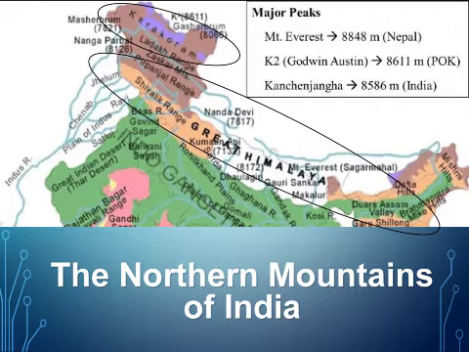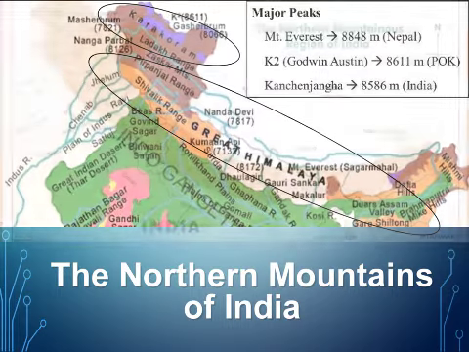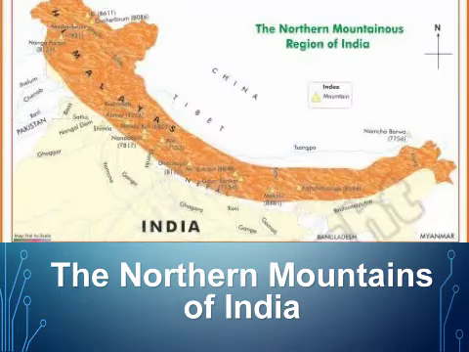The Himalayan mountain range is one of the youngest mountain ranges in the world. Studies have revealed that they are still growing in height. The Karakoram range is located toward the northwestern direction. The Himalayas are located towards the northern and the northeastern part of India. The northern mountains stretch from Jammu and Kashmir in the north to Arunachal Pradesh in the east.